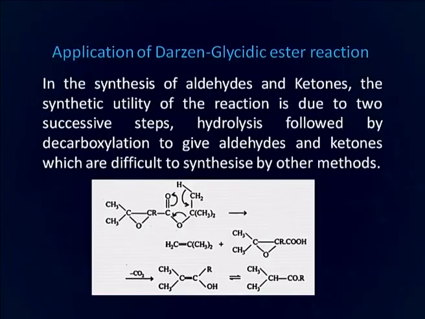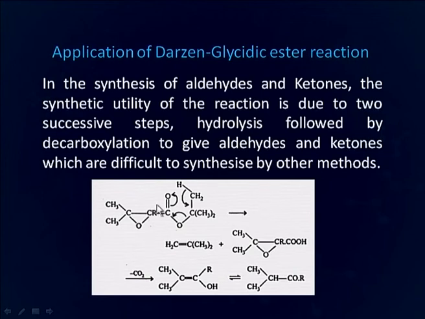We will now discuss some applications of Darzens glycidic ester reaction. In the synthesis of aldehydes and ketones, the synthetic utility of the reaction is due to two successive steps, that is hydrolysis followed by decarboxylation to give aldehyde and ketones which are difficult to synthesize by other methods.